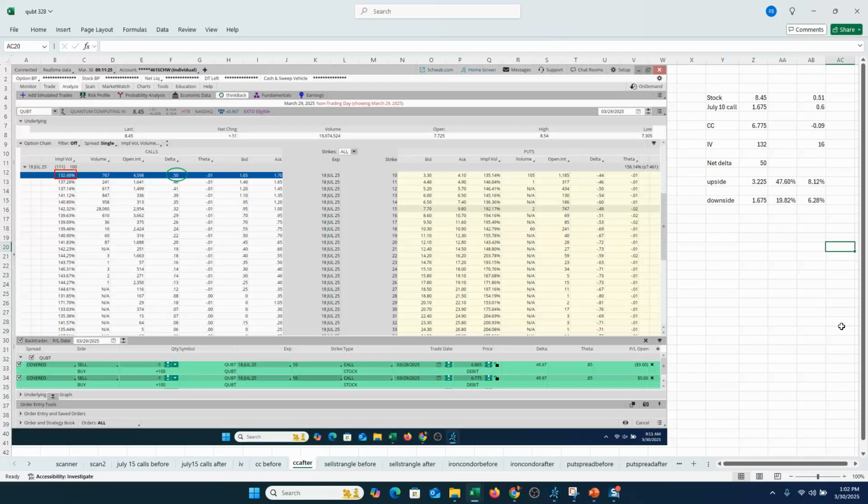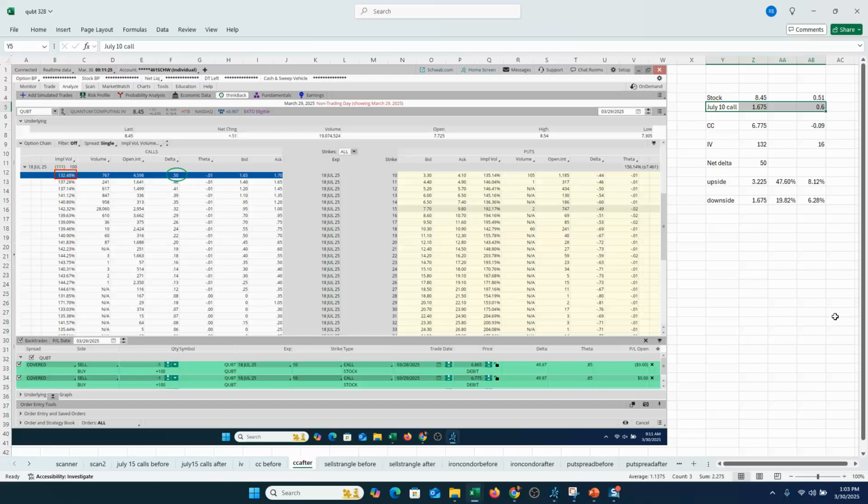Fast forward to the Friday with that big call buying, that 28,000 lifted IV everywhere. We can see the IV on these July 10 calls went to 132, a nice 16-point pop in the July 10s as well. July, obviously, IV exploded everywhere. So the stock closed at 845, up 51 cents from the prior day. That July 10 call, though, actually went up more than the stock. Why? Because we saw this huge jump in implied volatility.